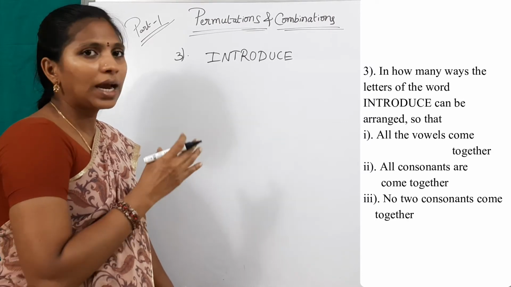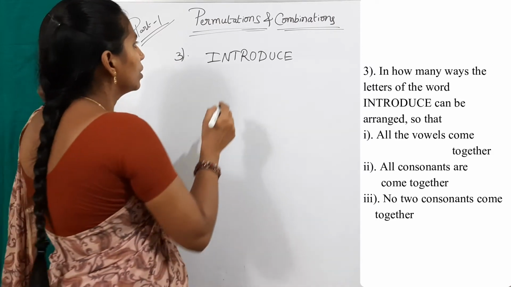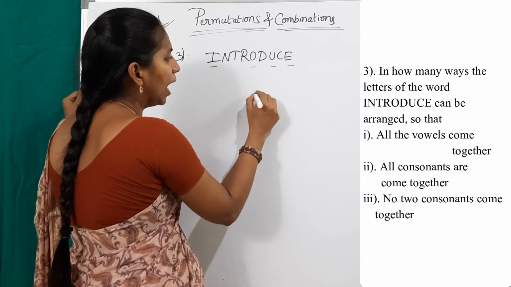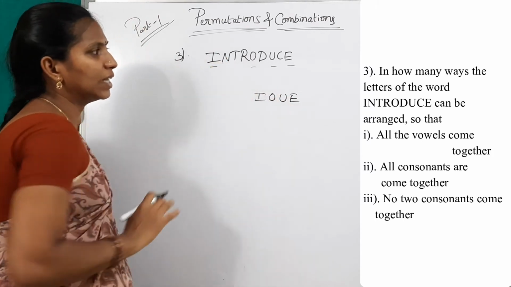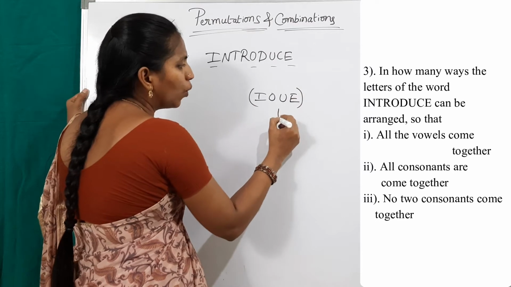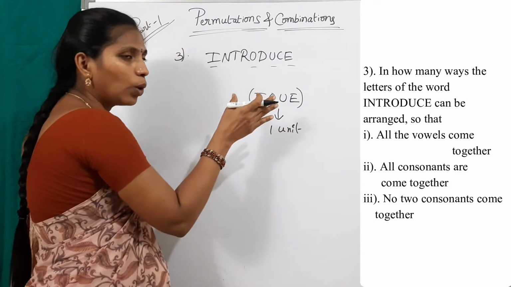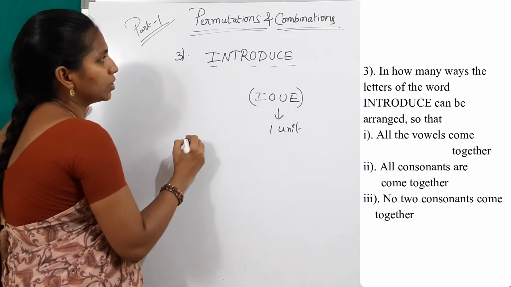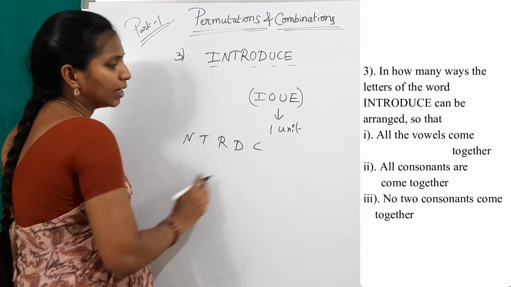First of all, write all vowels present in this word introduce: I, O, U, E. These are the vowels present in this word. So take it as 1 unit because all the vowels come together. Then write the remaining letters here: N, T, R, D and C.